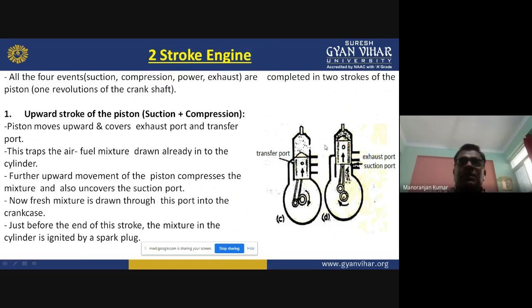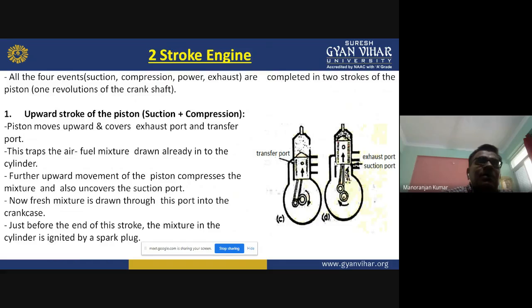In the upward stroke of the piston, what is the first step? The piston moves upward, and when it is moving upward, it covers the exhaust port and also the transfer port.